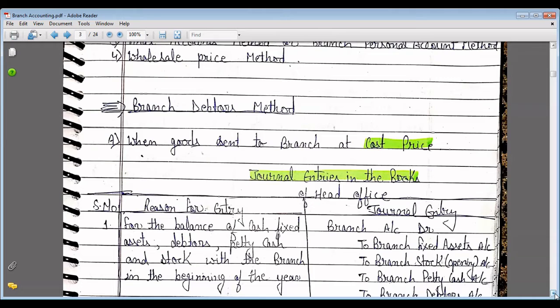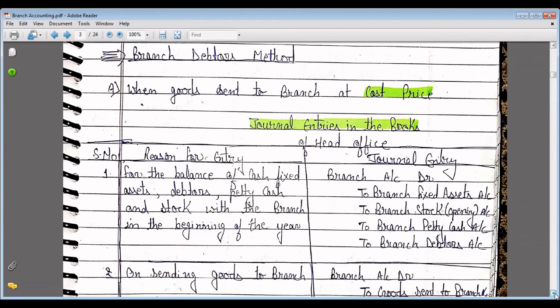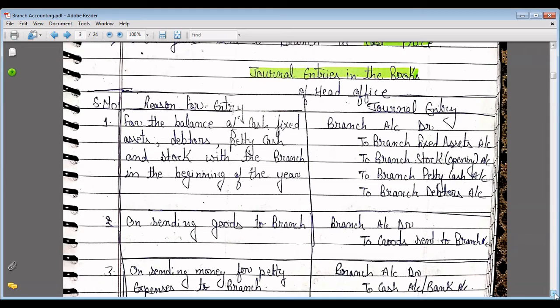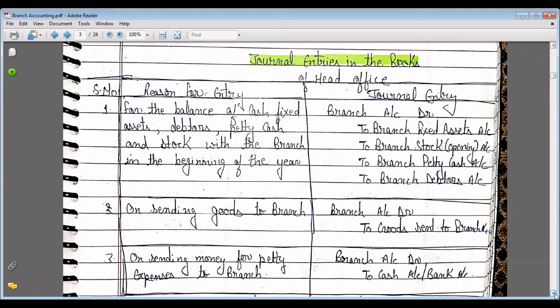What are the entries in this method? First of all, we discuss this method when goods are sent to the branch at cost price. What are the entries in the books of the head office? First entry is for the balance of cash, fixed assets, debtors, petty cash and stock with the branch at the beginning of the year. The entry will be branch account debit to branch fixed assets account, to branch stock account, to branch petty cash account, to branch debtors account.